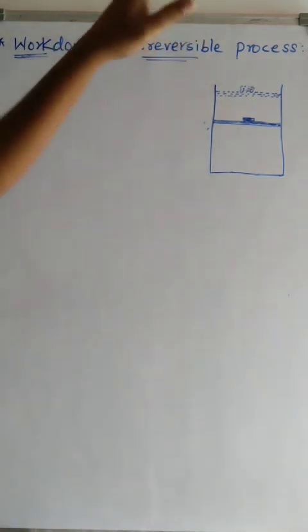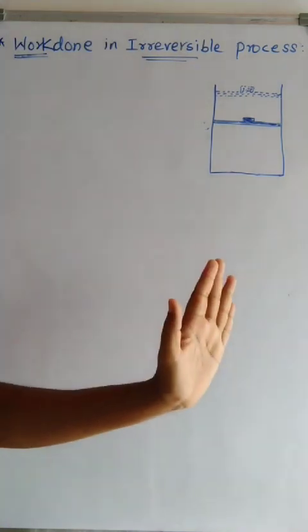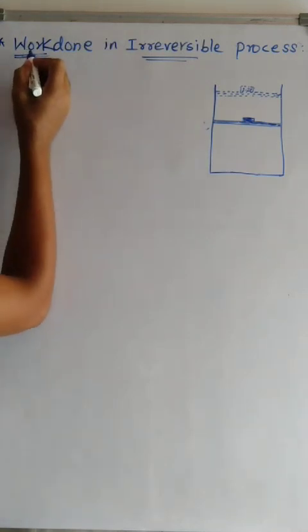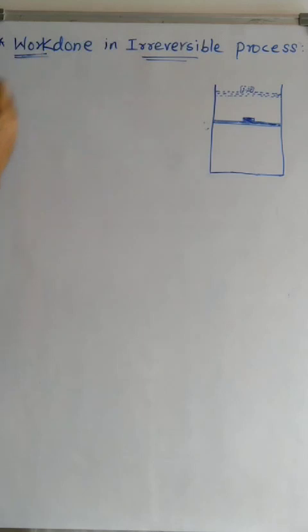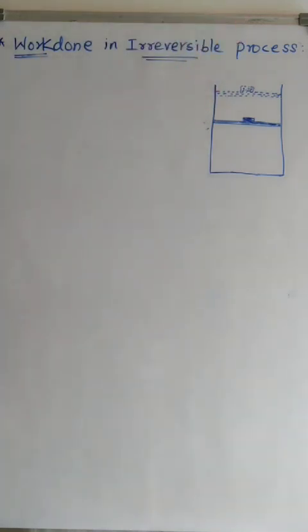And the irreversible process is the process which takes place only in one direction, that is the forward direction, because in such processes the opposing force is very small. That is why they proceed only in one direction. Now we have to study what amount of work is done in these irreversible processes.